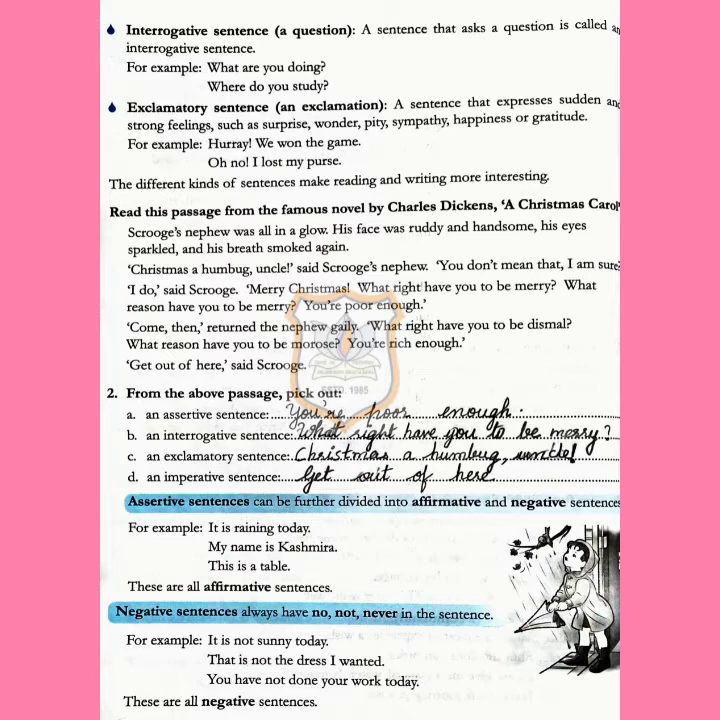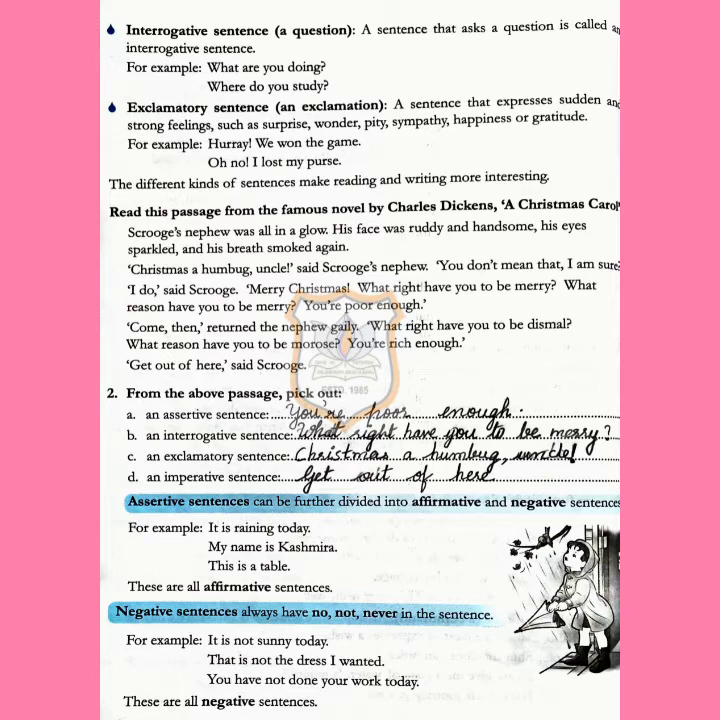Scrooge's nephew was all in a glow. His face was ruddy and handsome. His eyes sparkled and his breath smoked again. "Christmas, a humbug, uncle," said Scrooge's nephew. "You don't mean that, I am sure." "I do," said Scrooge. "Merry Christmas. What right have you to be merry? What reason have you to be merry? You are poor enough." "Come, then," returned the nephew gaily. "What right have you to be dismal? What reason have you to be morose? You are rich enough." "Get out of here," said Scrooge.